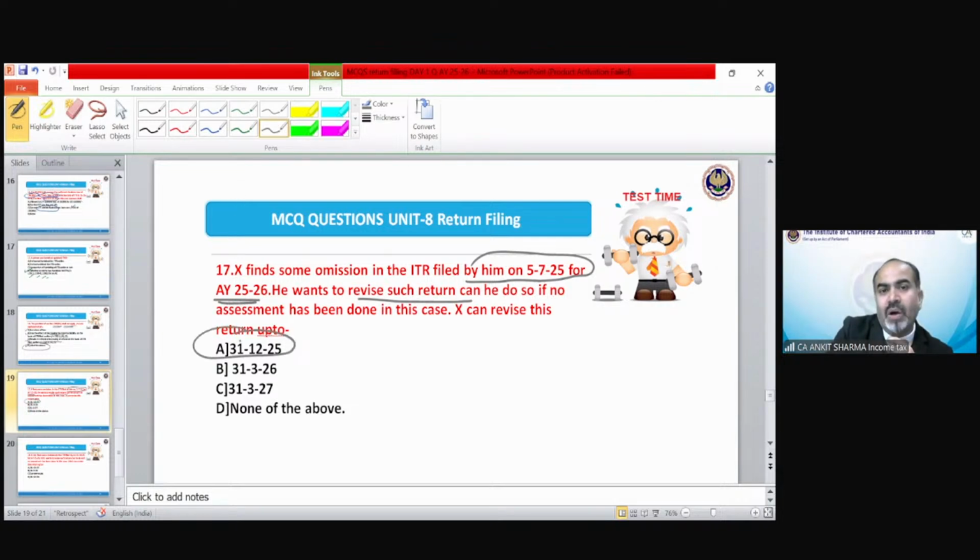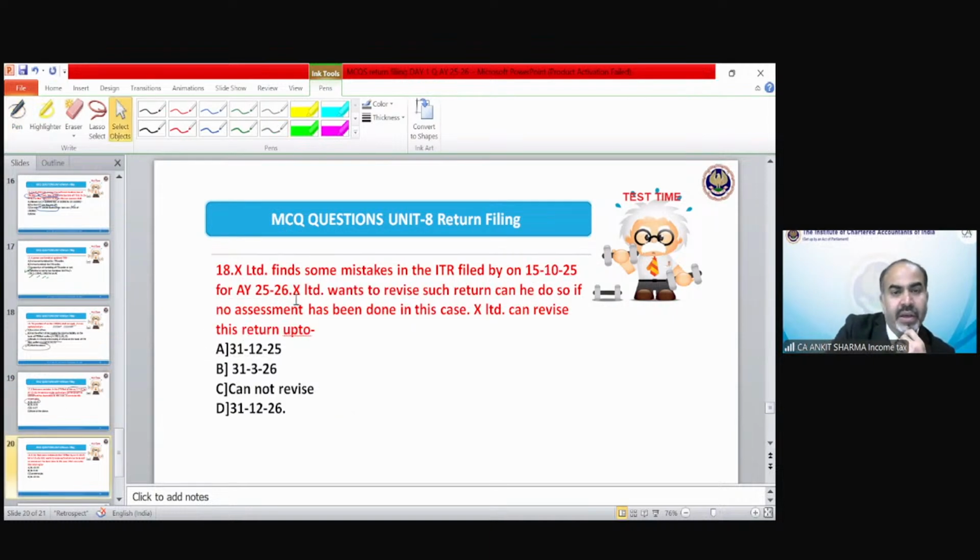31st December 2025. Fine. Last question. X finds some mistake in the ITR filed by him on 15th October 2025 for assessment year 25-26. X Limited wants to revise such a return. Can he do so if no assessment has been done in this case? X Limited can revise the return up to, correct option is option number A, of course.